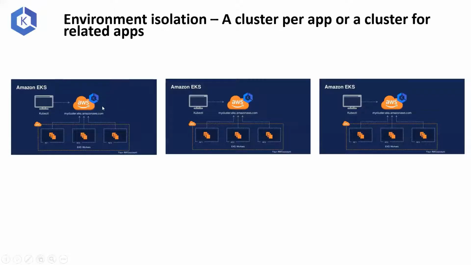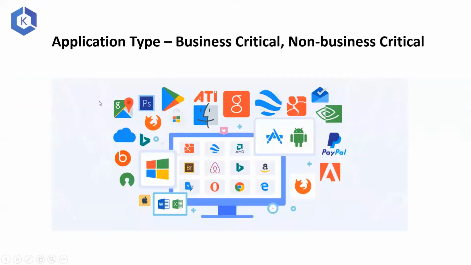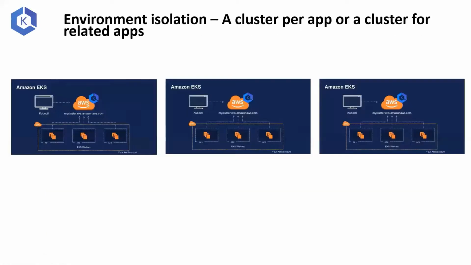Like I was telling, if you have one application which is, say, non-business critical and accessed only internally, it will have its own dependent components. So you can isolate that by running it inside its own cluster, and you can have a business critical application running inside its own cluster, and you can have publicly accessible websites or web apps running inside their own cluster.